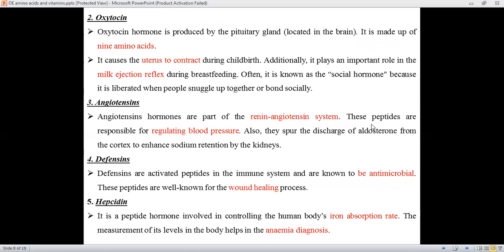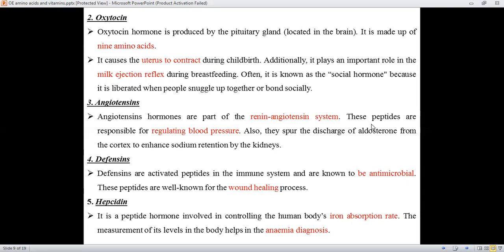So that is the most important function of vasopressin, which is to regulate the water balance as well as to regulate the blood pressure. The second biologically active peptide is oxytocin, which is produced by the pituitary gland, and it is made up of 9 amino acids. These 9 amino acids are linked by peptide linkage. It causes the uterus to contract during childbirth. Additionally, it plays an important role in the milk ejection reflex during breastfeeding.